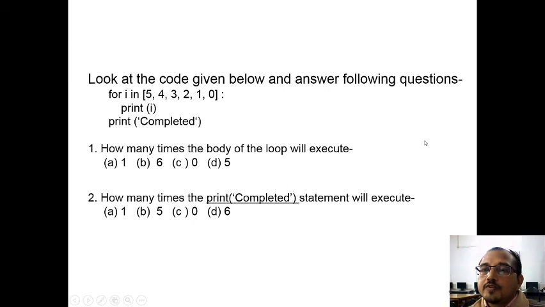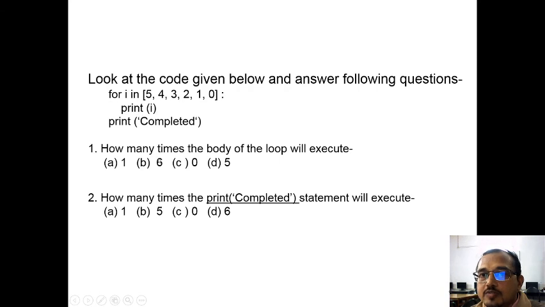Now pause your video here and try to answer these two simple questions based on the code given. The first question is how many times the body of the loop will execute. The body of the loop depends upon the size of the sequence. Since the size of the sequence is 6, it will get executed 6 times.